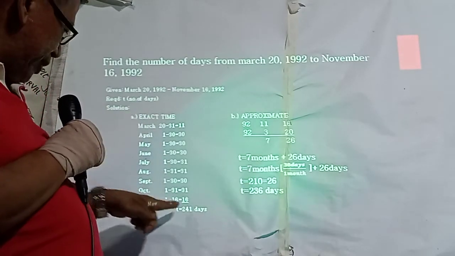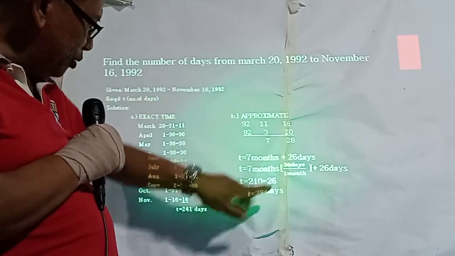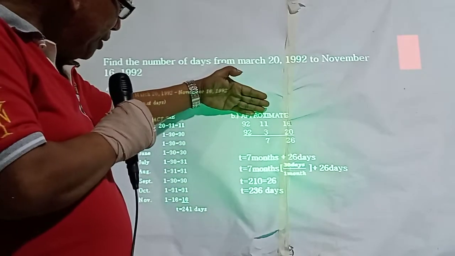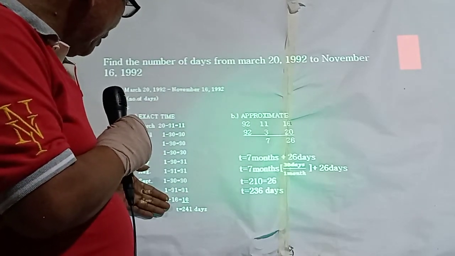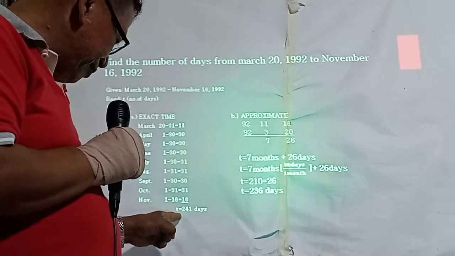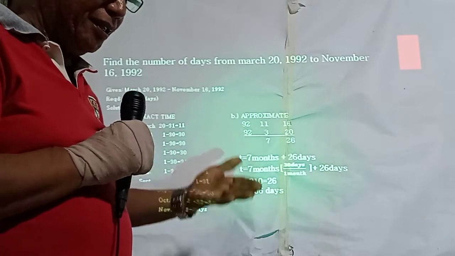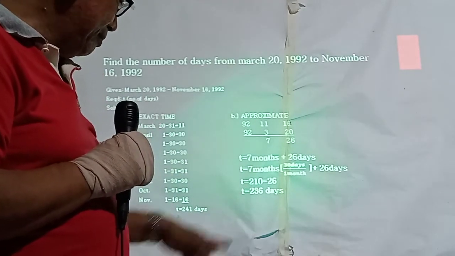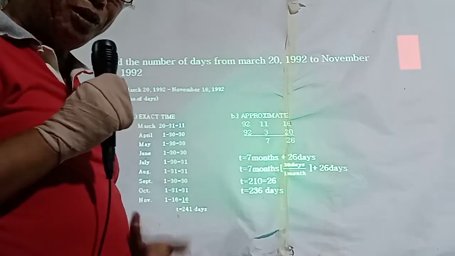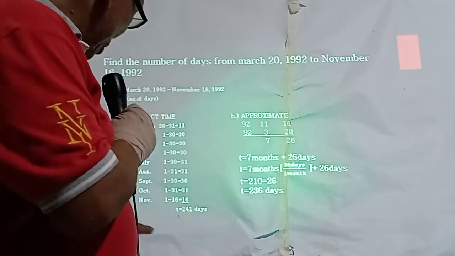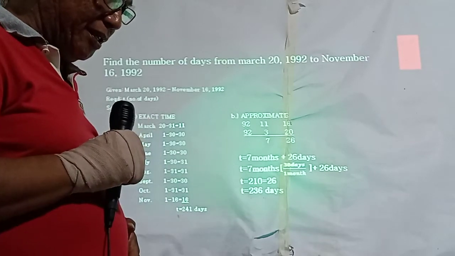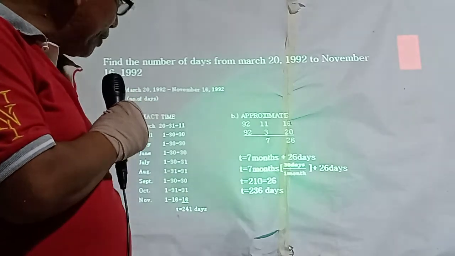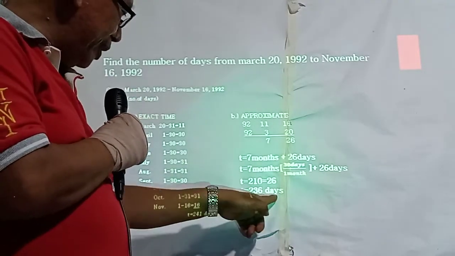So from exact time we have 241 days. From approximate time we have 236 days. This is approximate and this is exact time. So if you borrow, you use exact time. But if you are the lender, you use approximate because 236, so you will win. So if you are a borrower, use exact time. But if you are the capitalist, you use approximate time to make it 236 days.